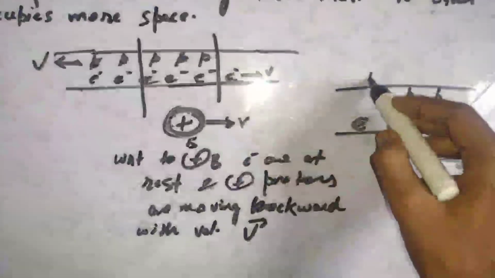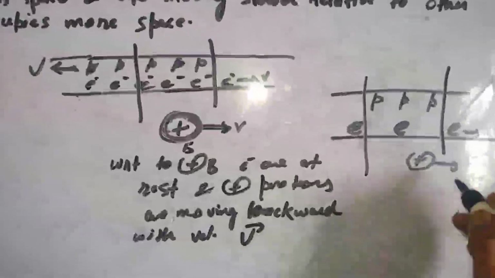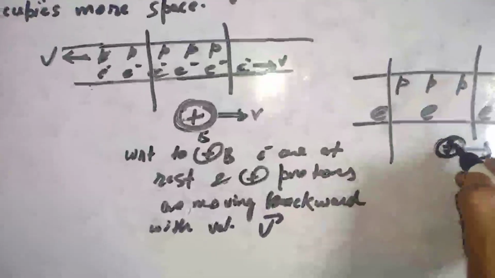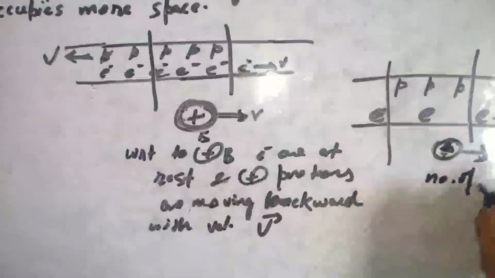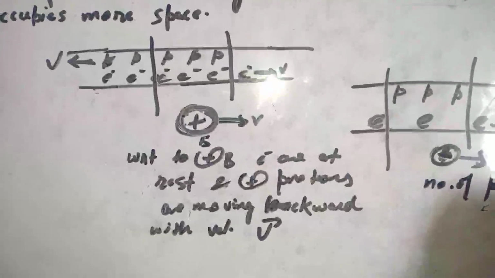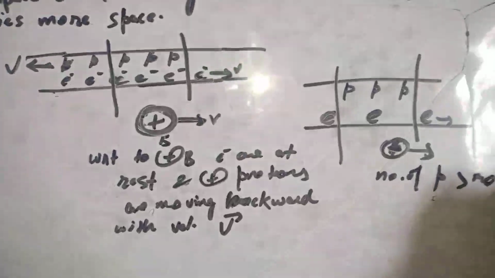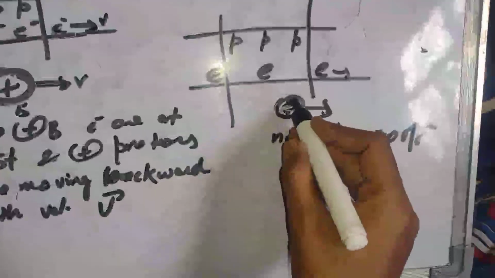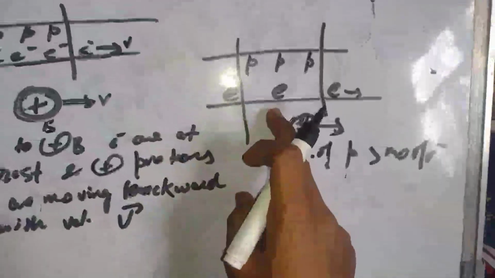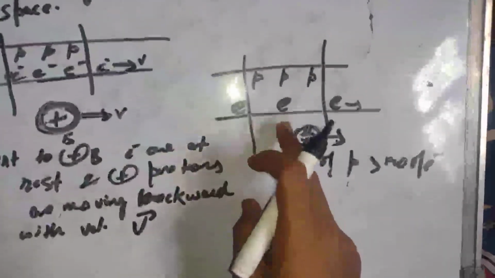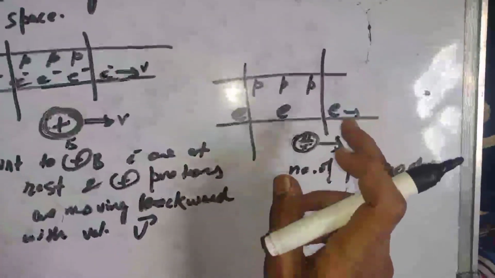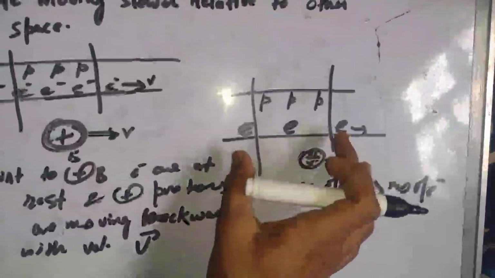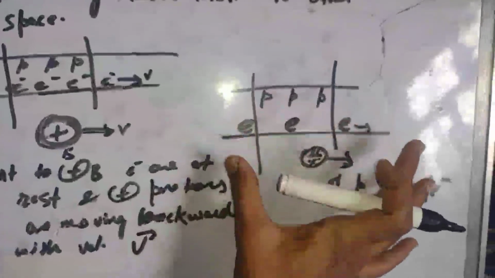So in any region, with respect to this proton, the number of protons would be greater than the number of electrons. Why? Simply because with respect to this proton, electrons are at rest, and relativity says that objects at rest occupy more space, therefore they will just scatter out.